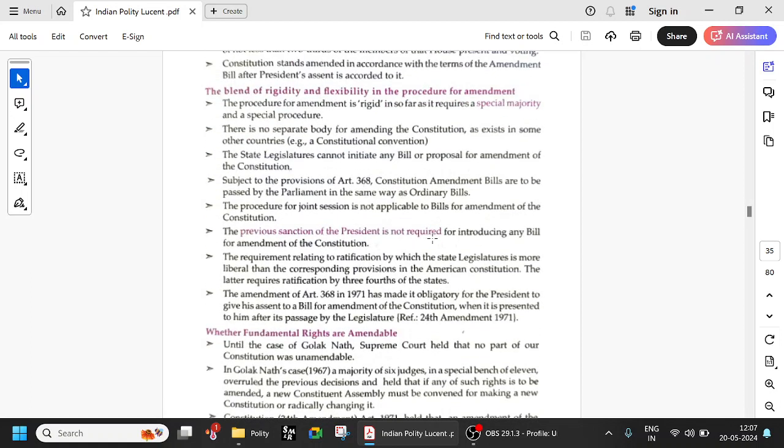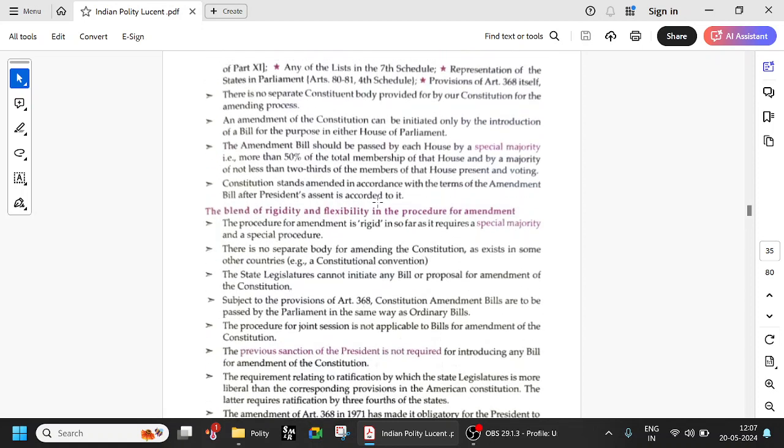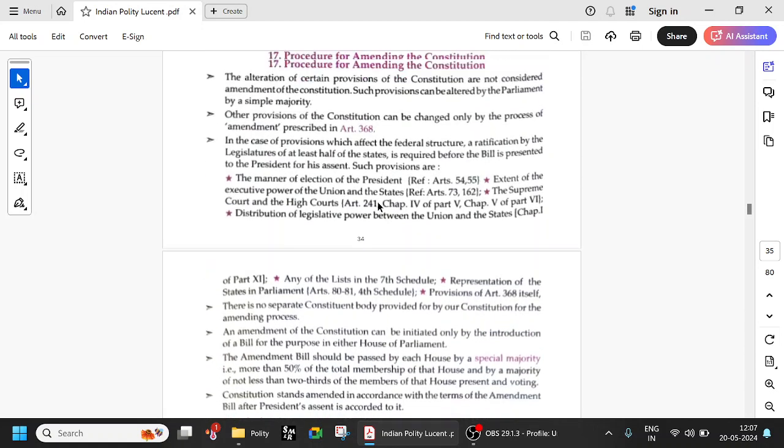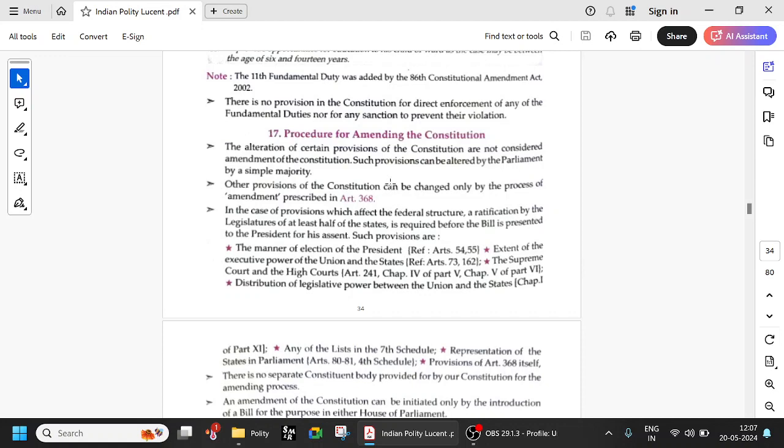Previous sanction of the President is not required. The State legislature cannot do anything, and it is only in Parliament. So even a private member of Parliament can initiate a bill, and it will be treated like an ordinary bill. There is no procedure for a joint session. And this, the 24th Amendment Act. All these things are very important. So that is about the procedure for amending the Constitution.